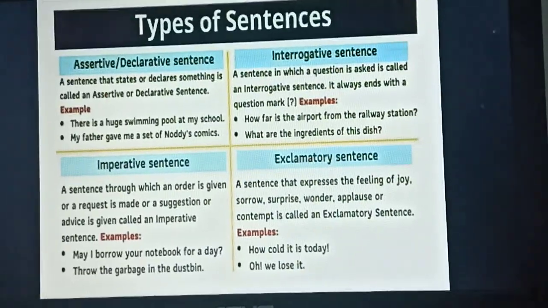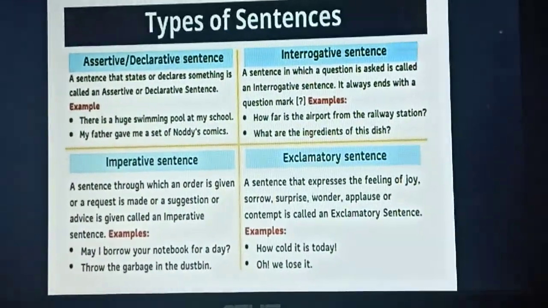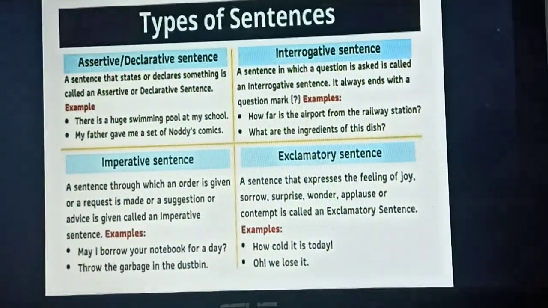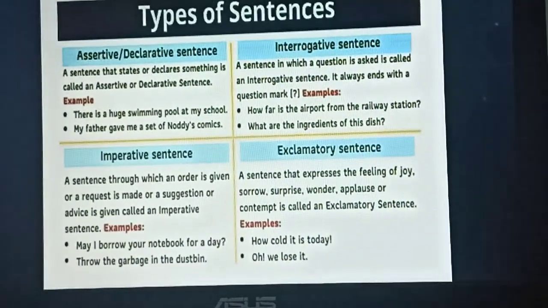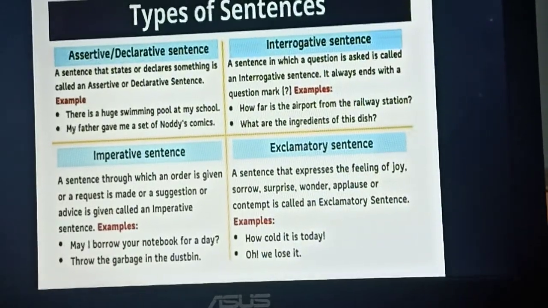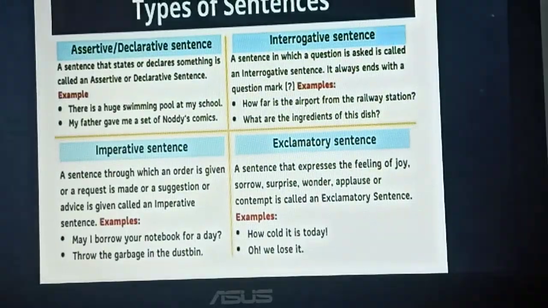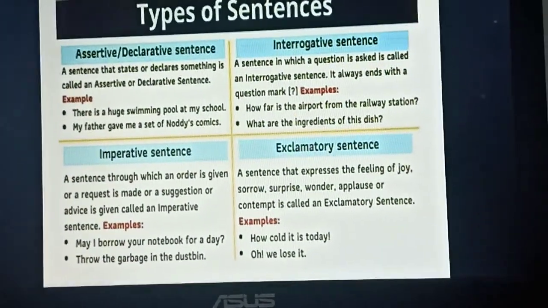Here we are going to just see again the same thing in detail. Types of sentences. I told you, again I am telling you, 4 types we have. Declarative, interrogative, imperative, and exclamatory. Declarative sentences are also called assertive sentences.